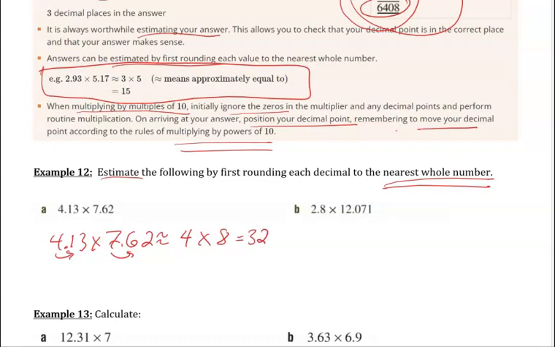The next one is 2.8 times 12.071, my goodness, is approximately, let's see, 2.8, we'll round up to 3, times 12.071. Even though there's a 7 after that, the critical digit is 0, so 12.0 is about 12, and that answer is 36. So I could say that 2.8 times 12.071 is about 36, but it's not exactly 36.